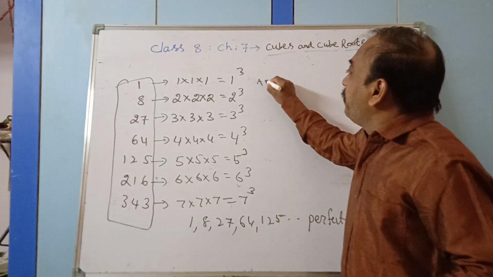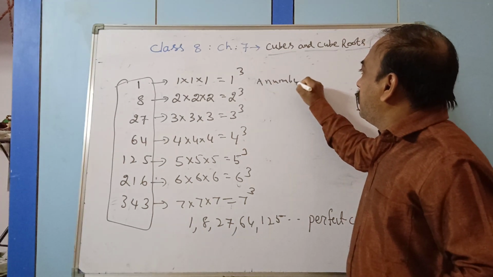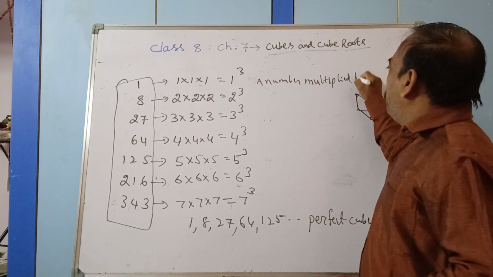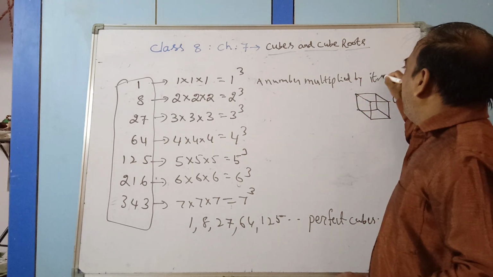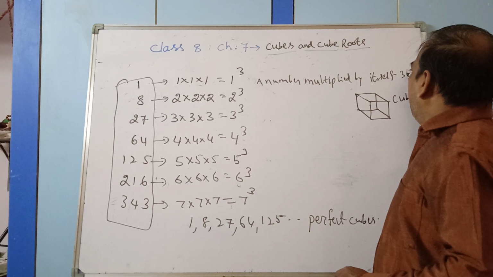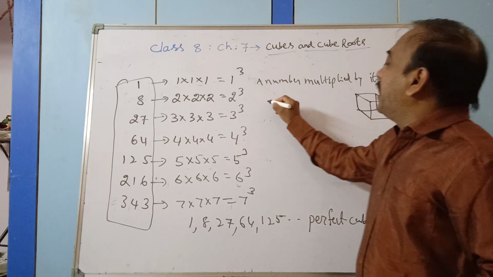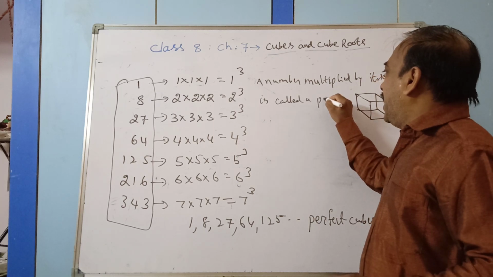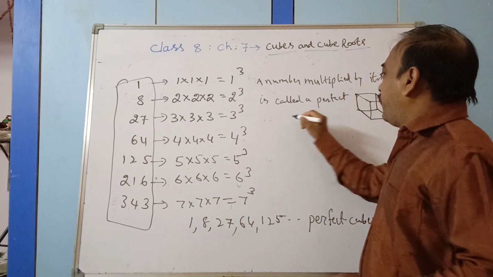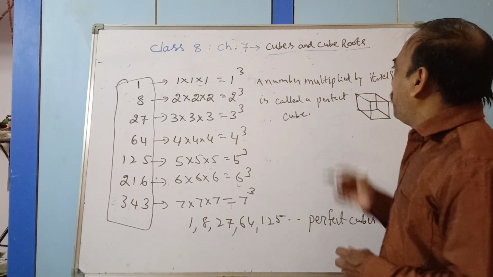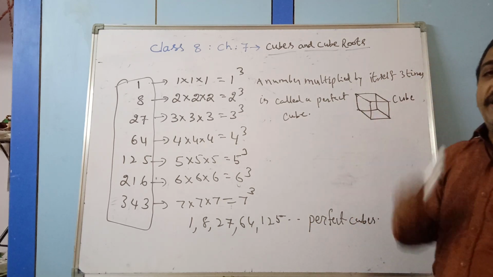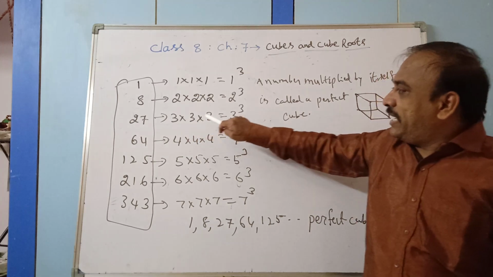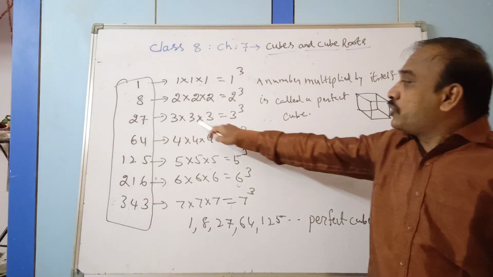A number multiplied by itself 3 times is called a perfect cube. 3 times it has to be multiplied: 3 into 3 into 3, that is 27.